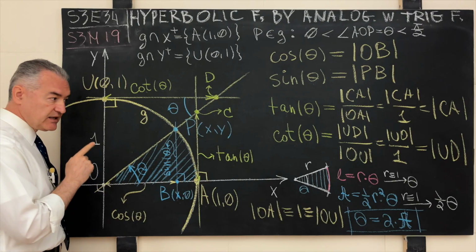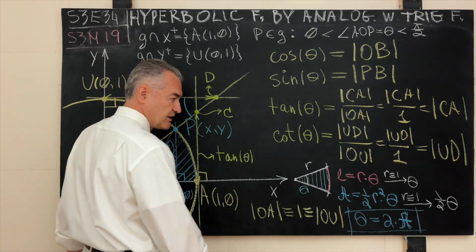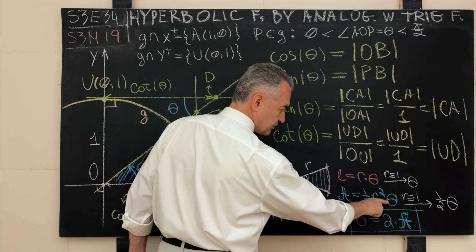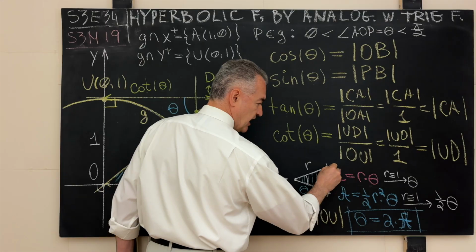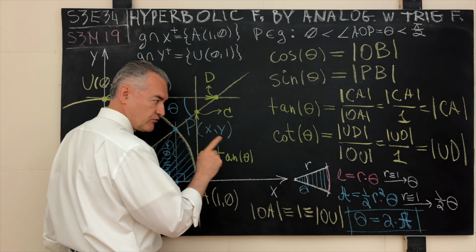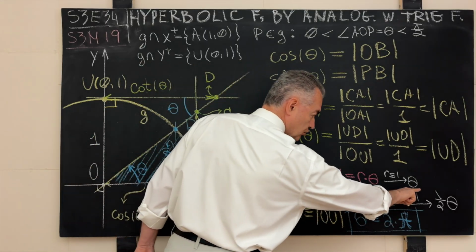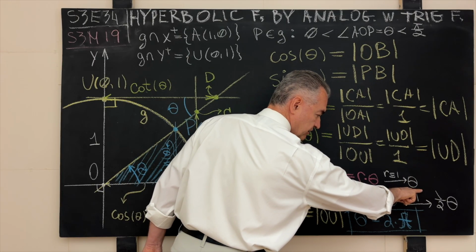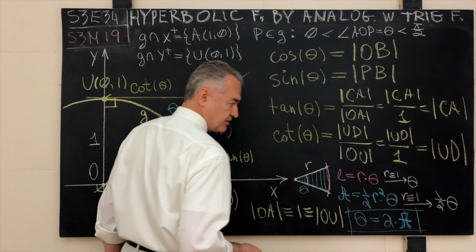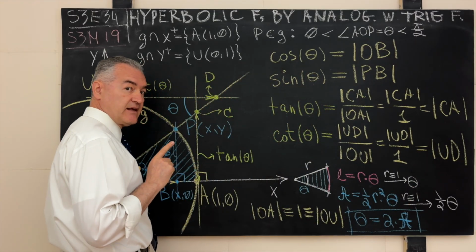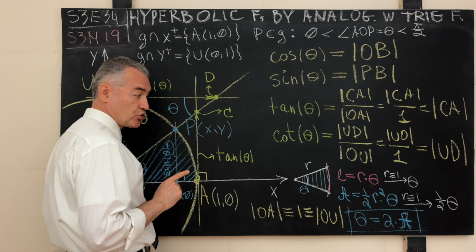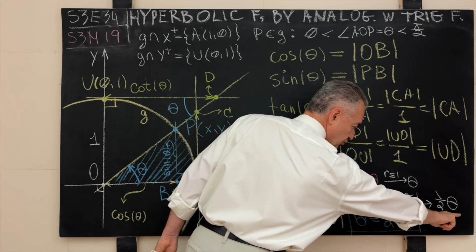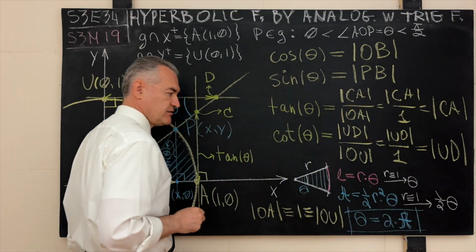If the length of the radius of our circle is 1, substituting it into this formula and into this formula, we obtain the following results. The arc length in this case of the corresponding circle will be also represented by the magnitude of the central angle theta, provided that this angle is measured in radians. And more importantly, the area of the corresponding circular sector is given by 1/2 of the magnitude of the central angle, provided that the angle is measured in radians.